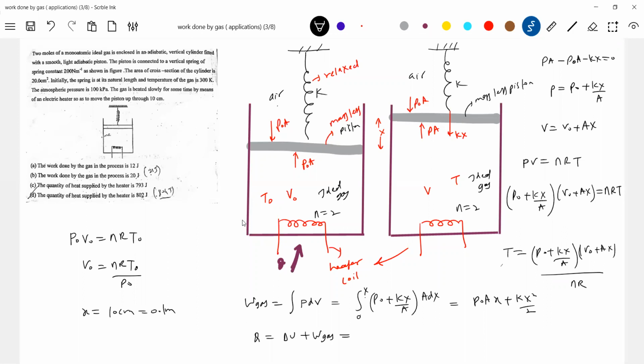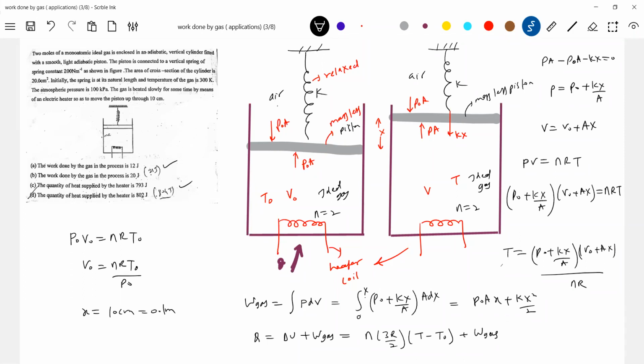What is delta U? For 2 moles of monoatomic gas, 3R by 2 into final temperature T minus T naught. Do we know the temperature? Yes, from here. Okay, that I'm going to substitute. I'll get this one, plus work done by the gas. Work done by the gas is what you calculated from here. So the sum will come around 21 804, not 20. I'll make a correction. So this will be the correct answer. Can you work it out? I'm just giving the idea.